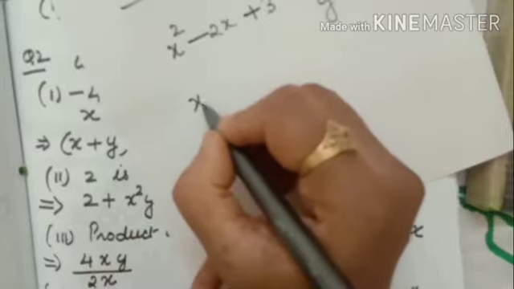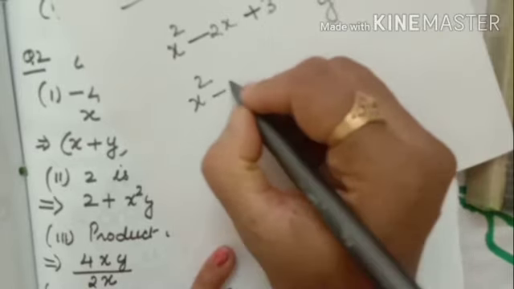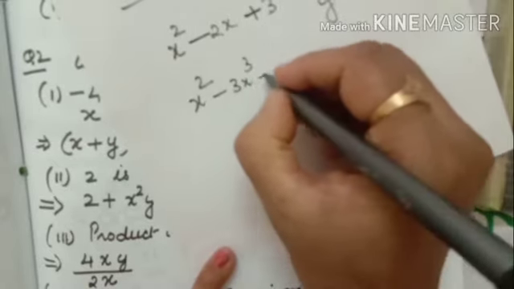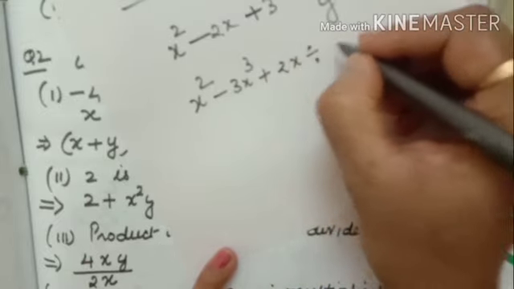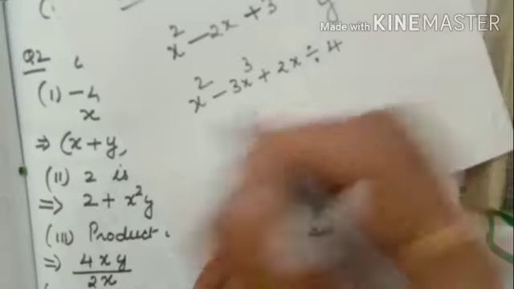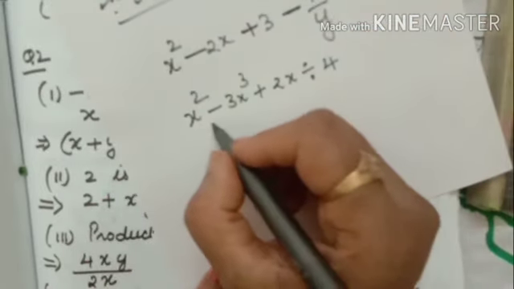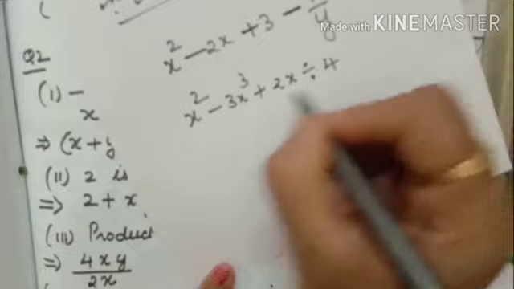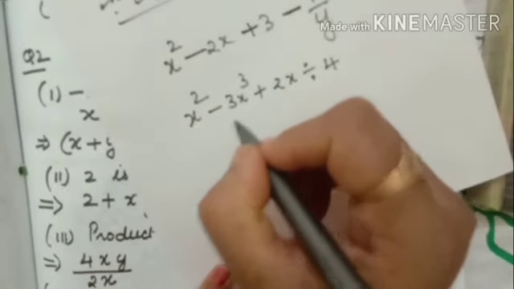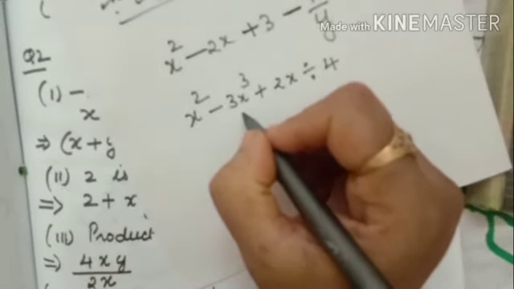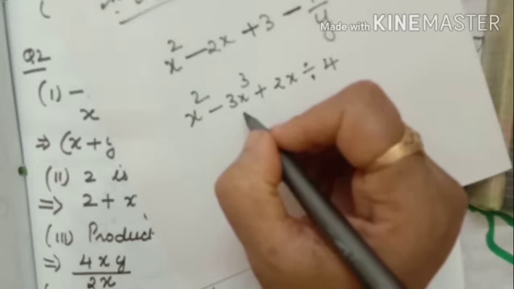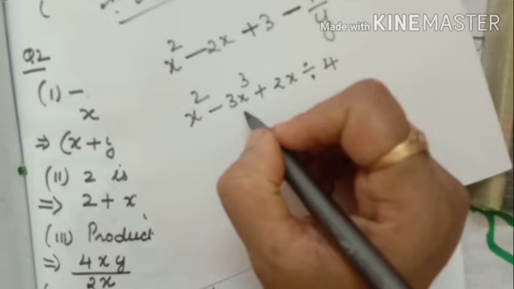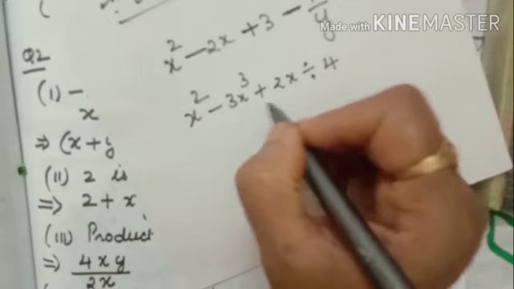Again we will consider x square minus 3x cube plus 2x divided by 4. How many terms are there? In between, only minus sign or plus sign we have to consider. No other sign like division or multiplication. We will not check division and multiplication. Only we will check minus and plus.